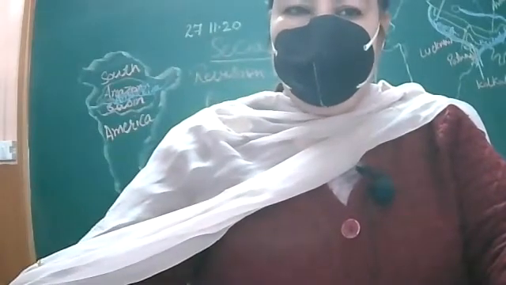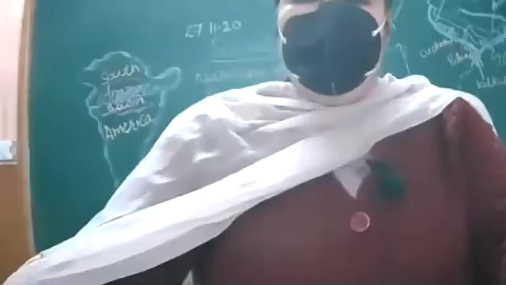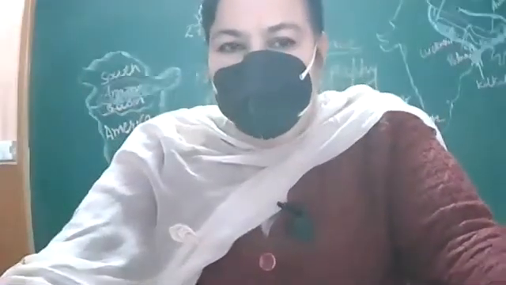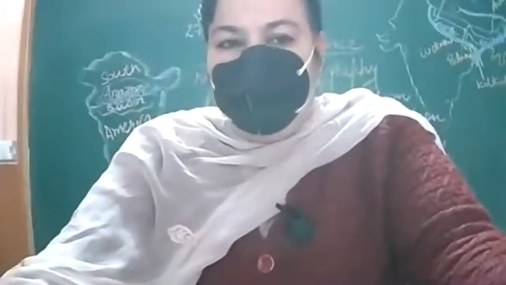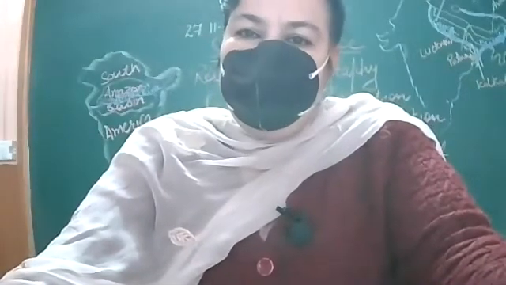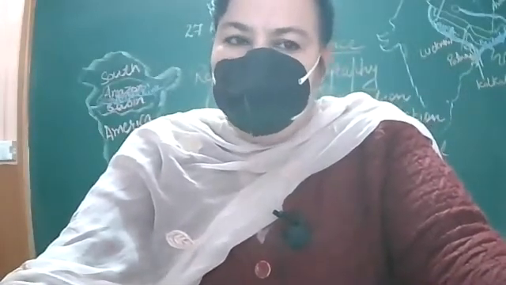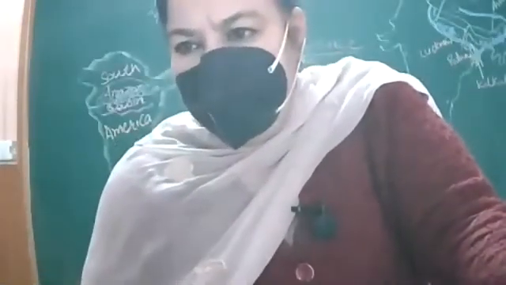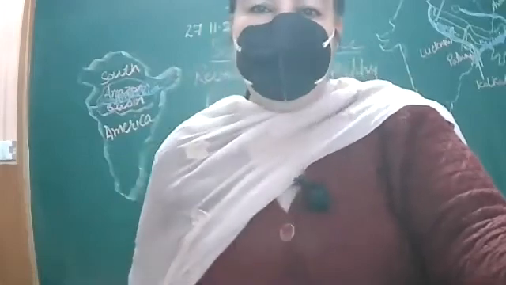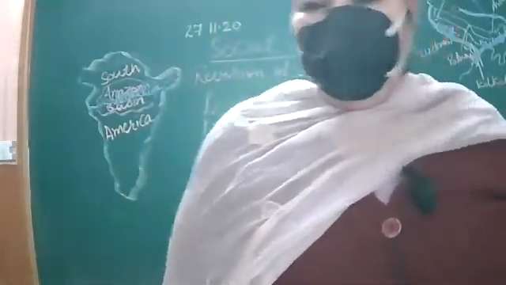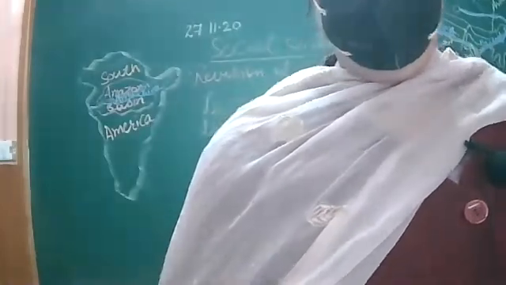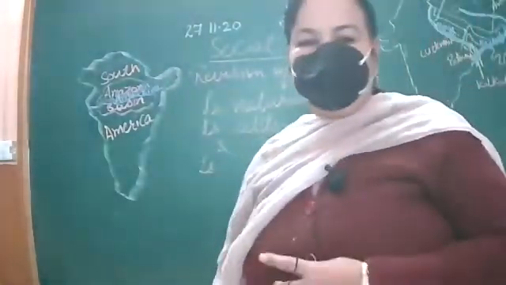Tropical and subtropical regions is the chapter of your geography, and in that you have read about two basins, Ganga Brahmaputra basin and Amazon basin. What's basin? Basin is an area drained by a river or its tributaries.